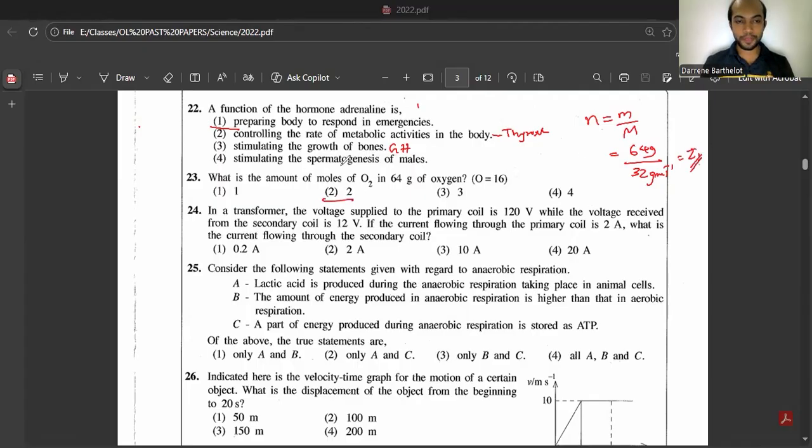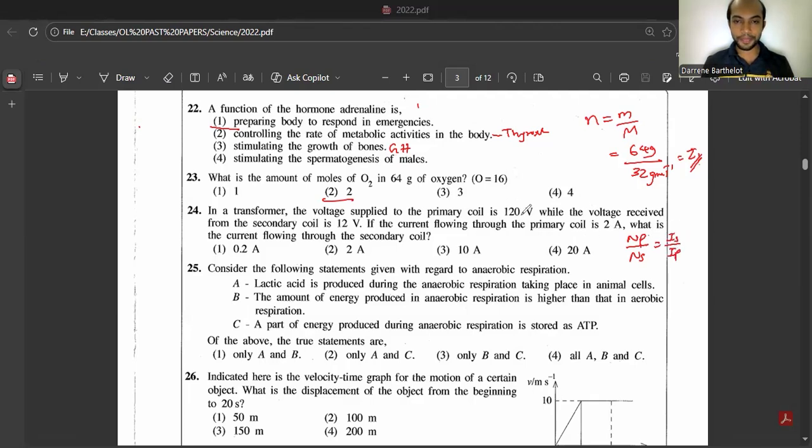Question number 24. In a transformer, the voltage supplied to the primary coil is 120 volts, while the voltage received from the secondary coil is 12 volts. If the current flowing through the primary coil is 2 amperes, what is the current flowing through the secondary coil? So you have a voltage ratio as well as a current ratio. So the equation that we are going to use is NP over NS is equal to IS over IP, right?